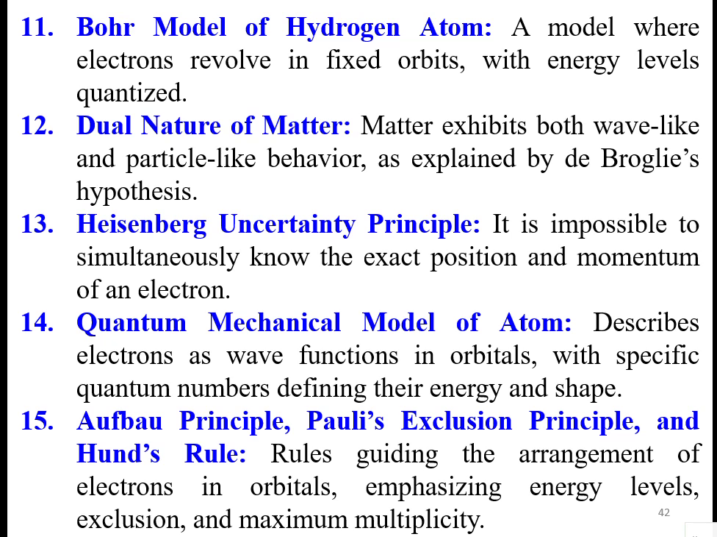So the quantum mechanical model of an atom describes electrons as wave functions in orbitals, with specific quantum numbers defining their energy and shape. The rules like Aufbau rule, Pauli's rule, and Hund's rule guide the arrangement of electrons in orbitals, emphasizing the energy levels, exclusion, and maximum multiplicity.